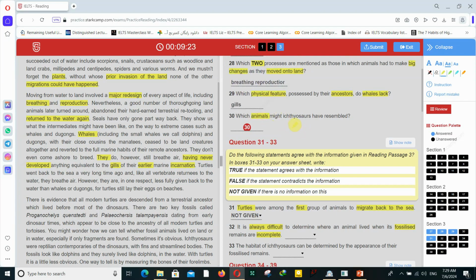This is important: predict what kind of answer you're looking for. Which animals might ichthyosaurs have resembled? Okay, resembled. Maybe they use resemble, look like.